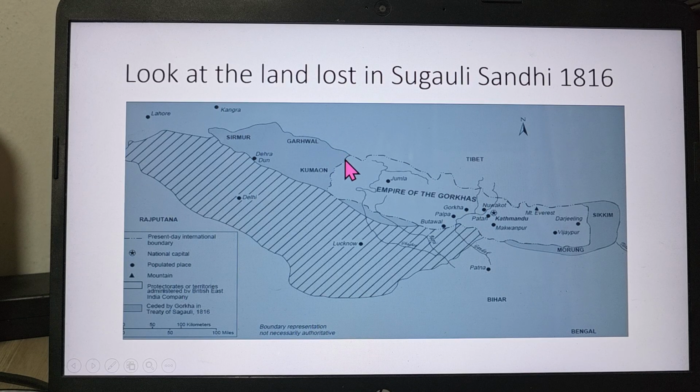This area Kalapani, Lipulekh, Limpiyadhura, and this is a part of Sikkim. Also, we lost here. You can see this shaded part we lost during the Sugauli Treaty. So this is a bitter part of the geopolitics of Nepal during that time.